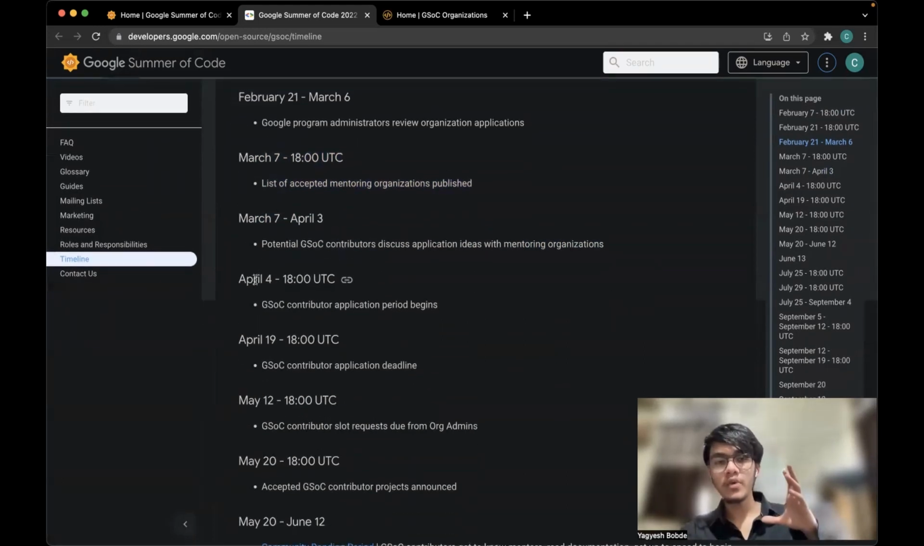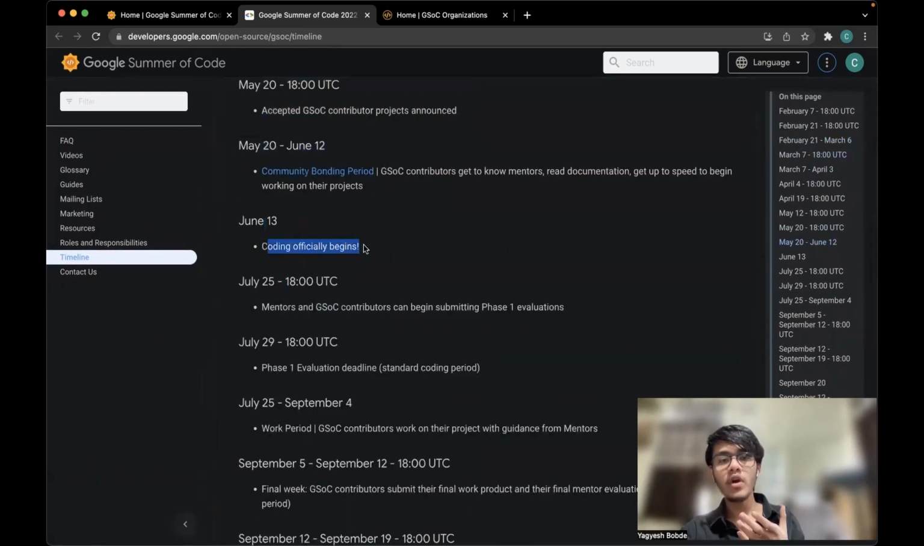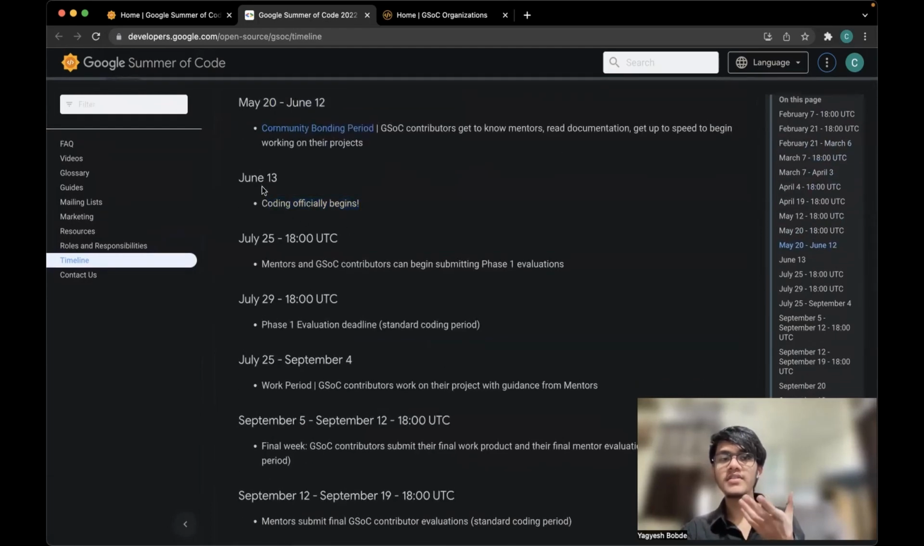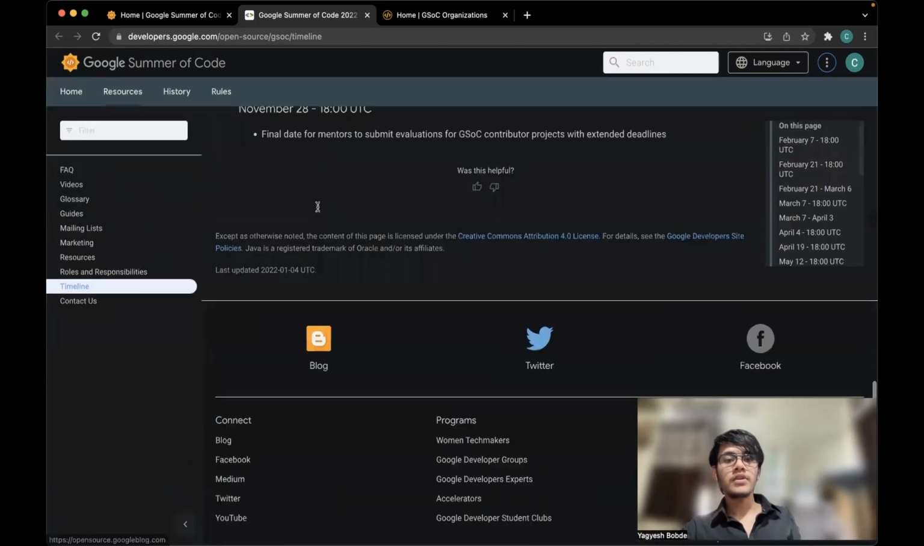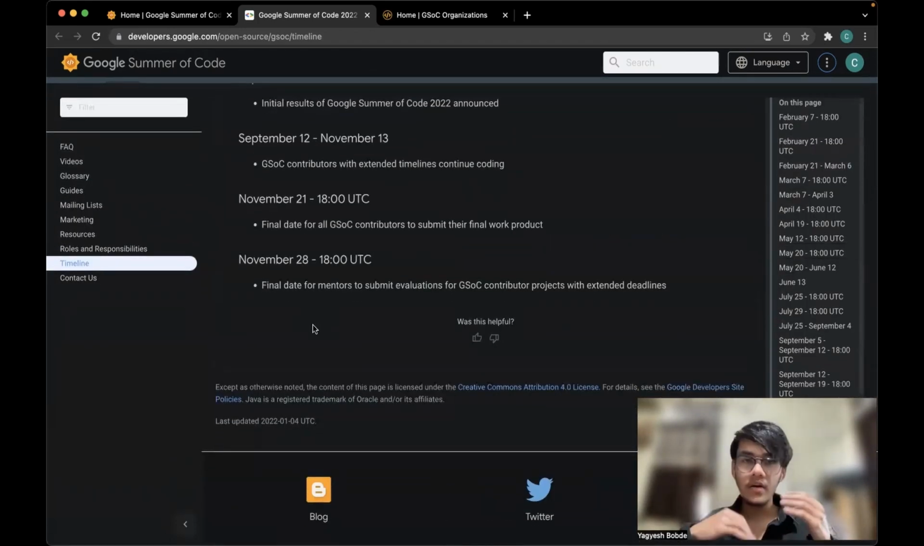And the proposal that you build, you'll start submitting that from April 4 to April 19. From June 13, coding will officially begin. All right, so this is the time period where the whole program is started. So these are all the dates that you can go through.